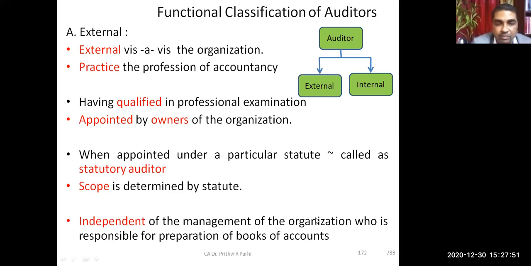So when we talk about the external auditors, they're, as you know, independent agencies. They're independent of the management of the organization. And you know, management is responsible to prepare the financial statement in such a way that it is free from material misstatement. An auditor gives an independent opinion. They are not related to each other. Auditor and management, they are not related. Therefore, auditors are called the external auditors.